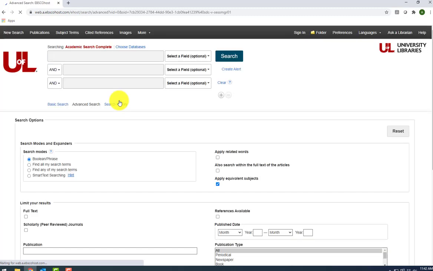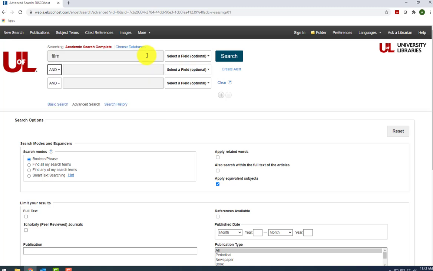Most of you will be able to find scholarly articles on your topic in this database. In EBSCO Academic, one of the first things you'll notice is that there are multiple search boxes at the top of the page. This is why we developed our search strategy with a list of keywords. We'll enter one keyword per box.